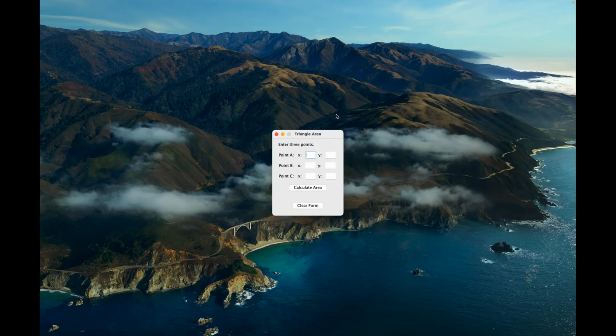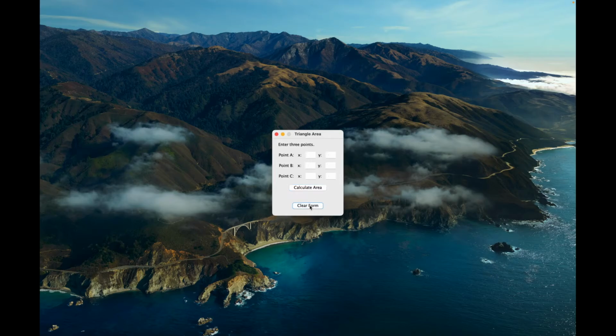So the program is running, the form is up, and I'm going to enter a triangle, let's say 1, 0, 0, 1, and 0, 0. This is a right triangle with the right angle at the origin, and it's one length on each side. We could use Heron's formula here, but let's use the simpler 1/2 base times height. This would be 1/2 times 1 times 1, so the area should be 1/2 or 0.5. I hit calculate area, and there we have it. Triangle area is 0.5. So that's really cool.